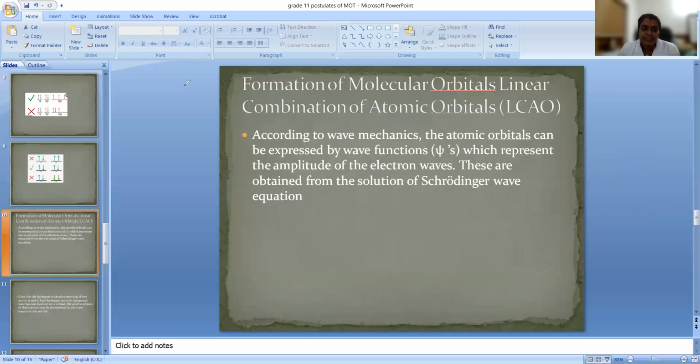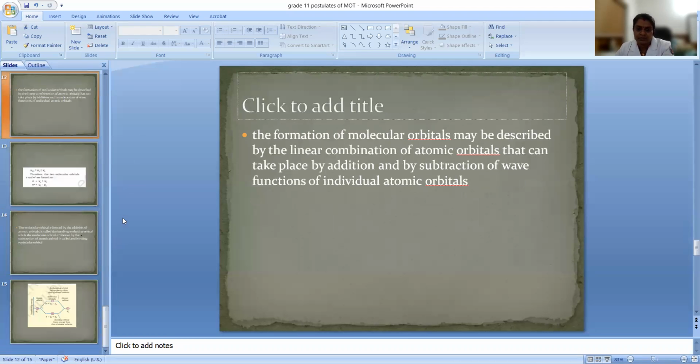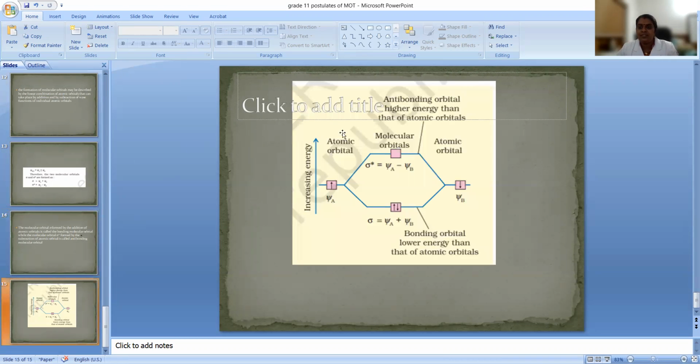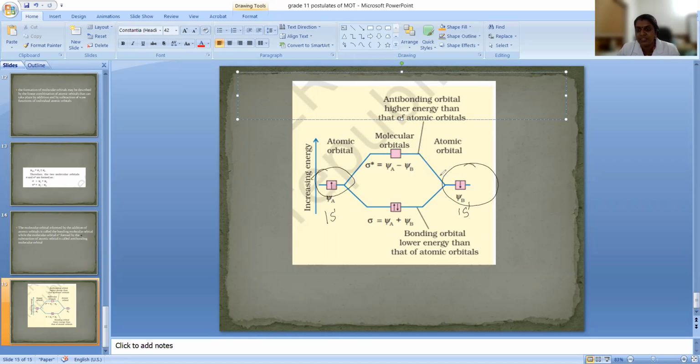Now let us see a clear picture of that. Yes, this is the clear picture. Look at this. This is psi A, the atomic orbital. Considering the same hydrogen atom, this is the 1s orbital of the HA atom and the 1s orbital of the HB hydrogen atom. Each has one electron, so this part represents the atomic orbitals, with one electron spin up and one spin down.